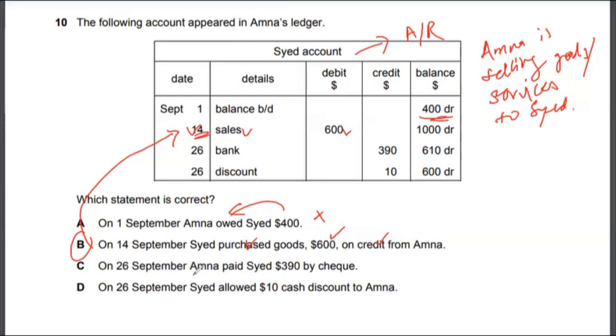And if you look at option C, Amna never paid anything because Amna doesn't need to pay. Syed needs to pay. And on 26th September, Syed did not allow any discount. It's Amna who allowed discount. So the correct answer to multiple choice 10 would be option B.